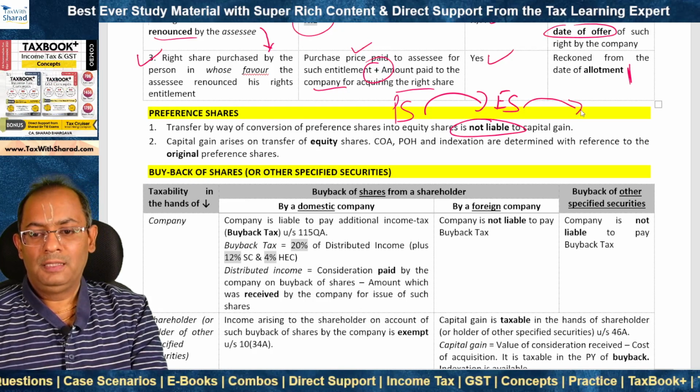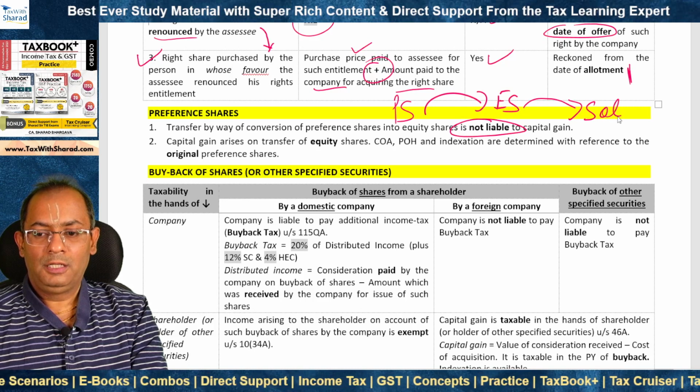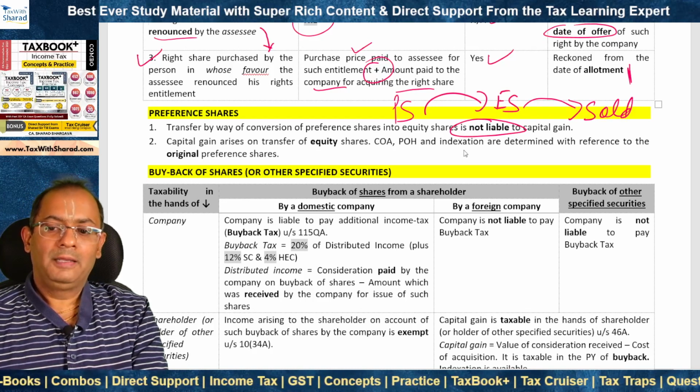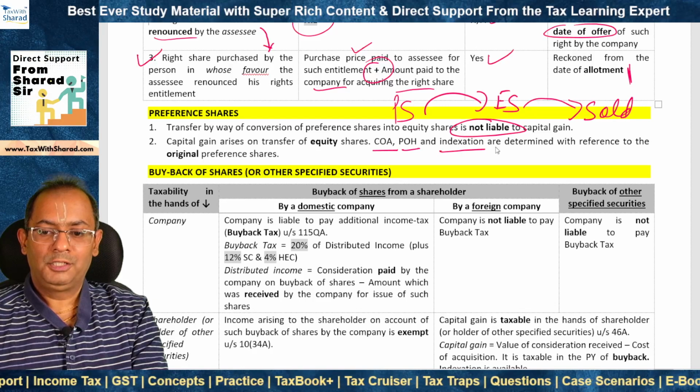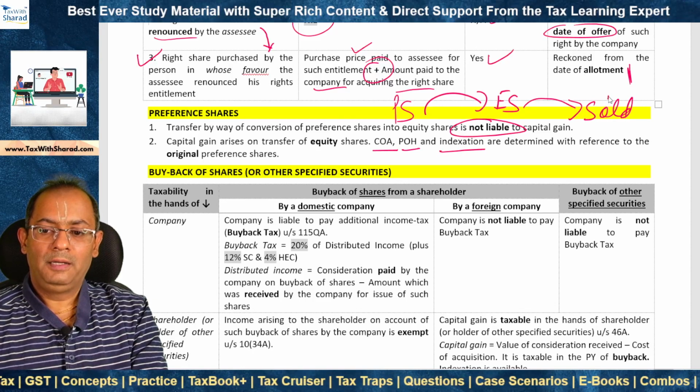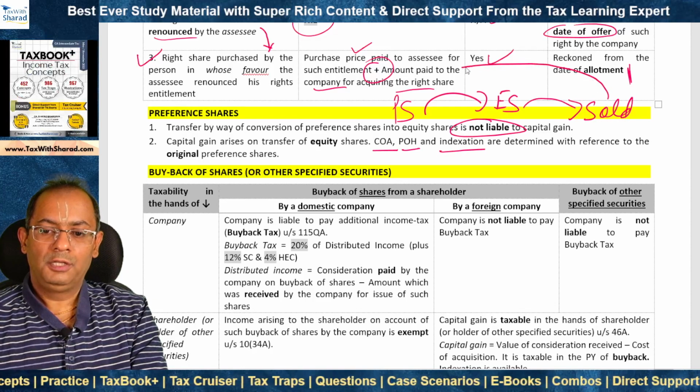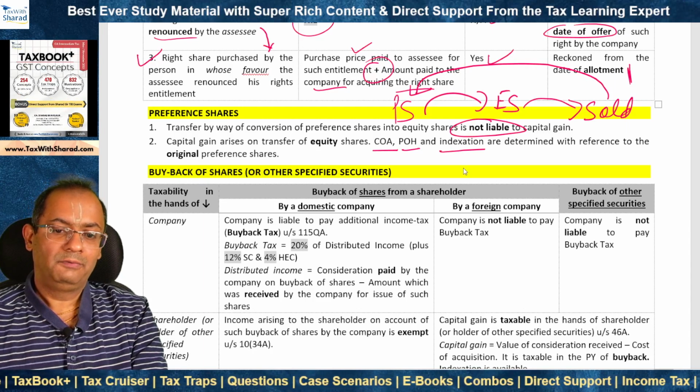Now what happens when these equity shares are subsequently sold or transferred? Capital gains will arise. Now what about cost of acquisition, period of holding, and indexation? These will be determined not with reference to equity shares but with reference to the original preference shares.